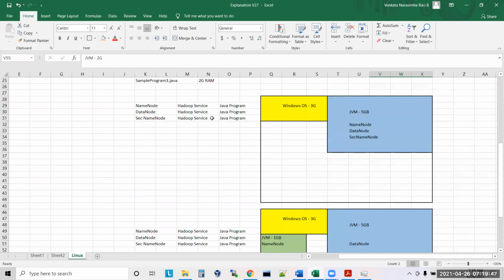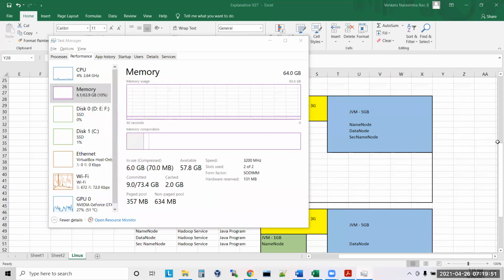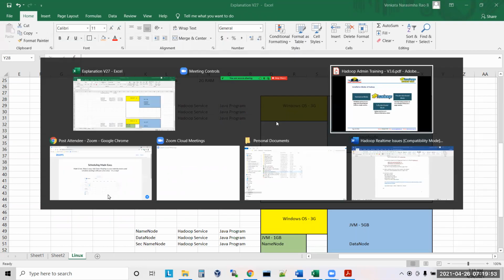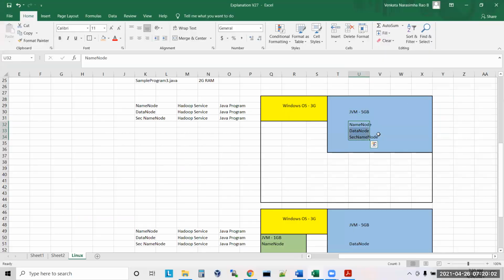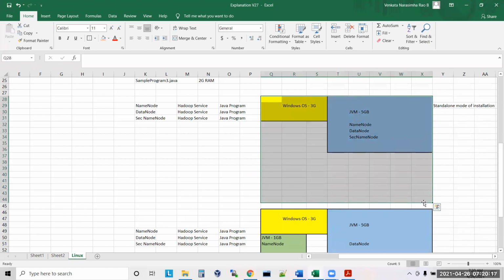The first way is called the standalone mode of installation. All Hadoop services run in a single Java virtual machine on a single machine. It means all services will run in a single machine. This model is called standalone mode of installation. Understood? But here, how many machines are there in this installation?